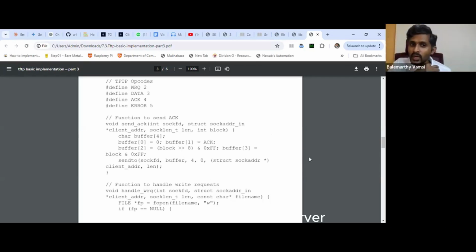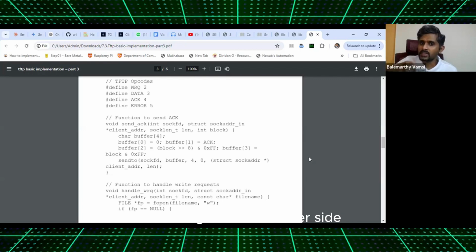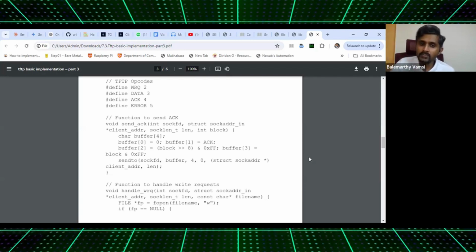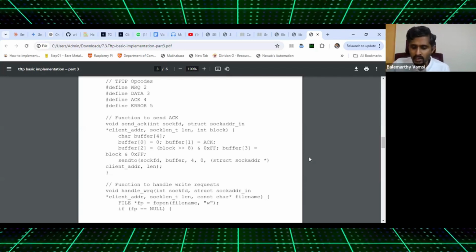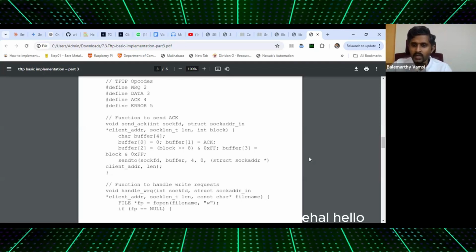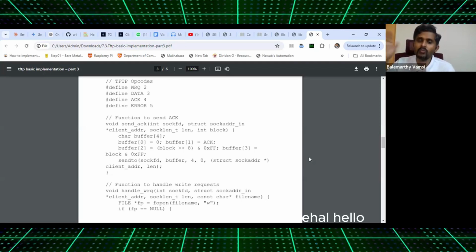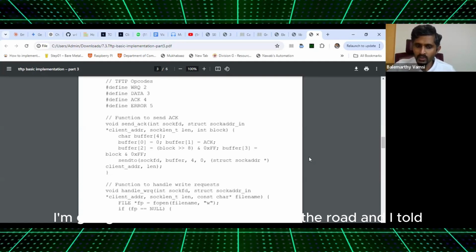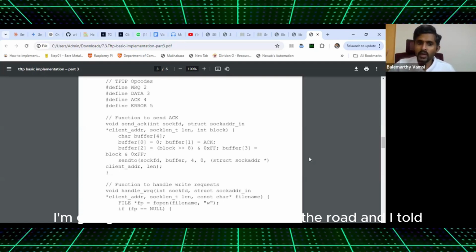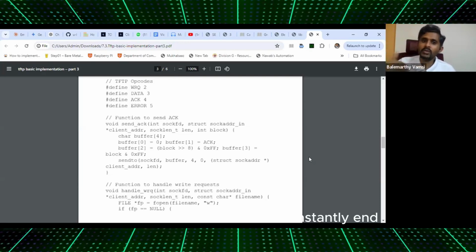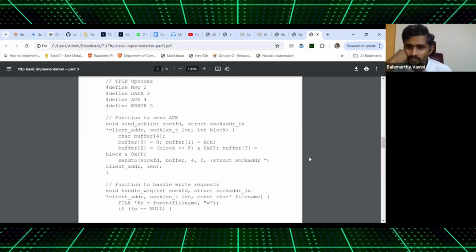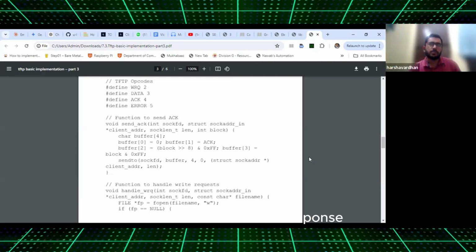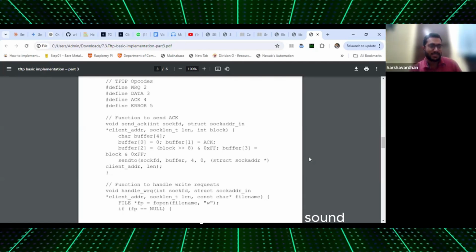No, not now. Don't look at the server. We are trying to implement something from the server side, but for the client. Let us say I said to Harsha or I said to Snehal, hello. I'm going somewhere. She met me on the road and I told, hi Snehal. When will the communication instantly end? We need some kind of response, like at least an acknowledgement, small, that yes or no, some sound.